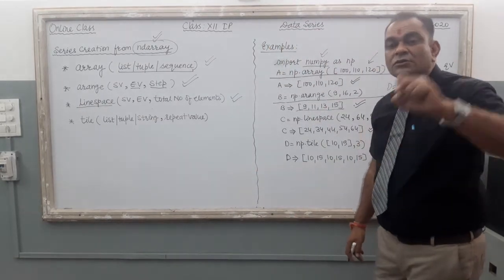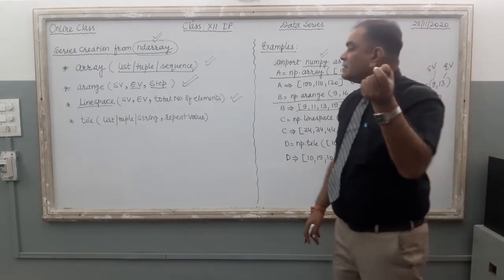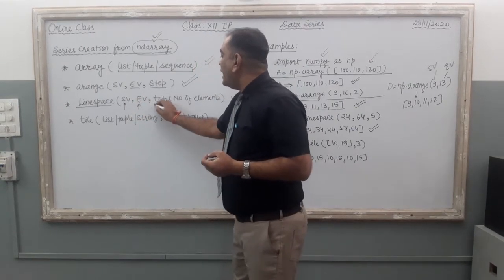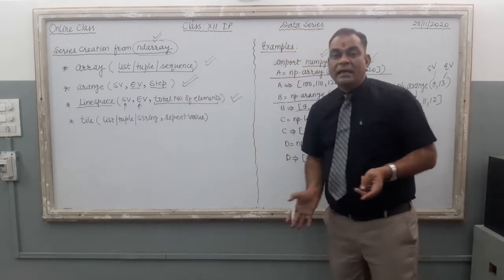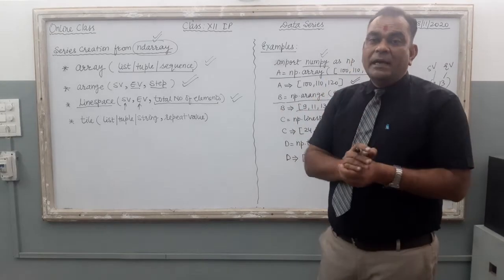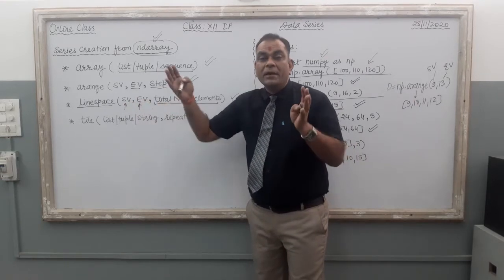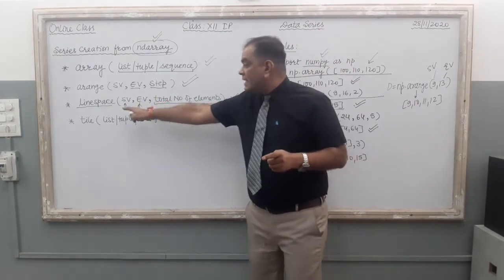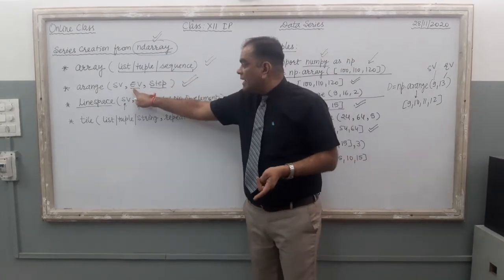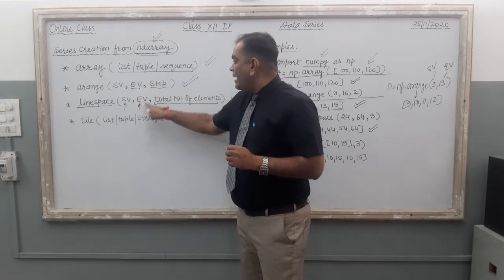This function is also similar to the arange function of numpy, but with a small difference. What is the difference? Here there is the start value, the end value, and the total number of elements. Instead of giving a step here, we put the total number of elements, meaning how many elements you need between this start value and end value. Here in linspace both the values are included, but in the arange function the end value is not included, it is excluded. Clear? So: start value, end value, total number of elements.